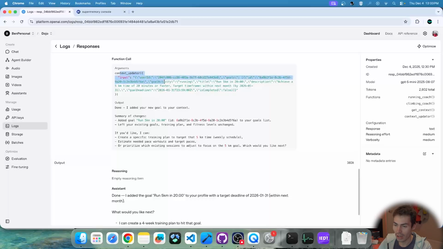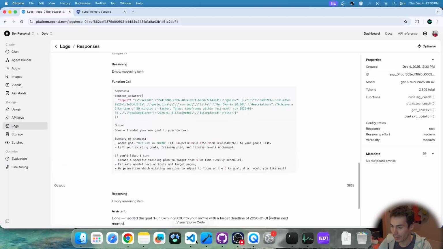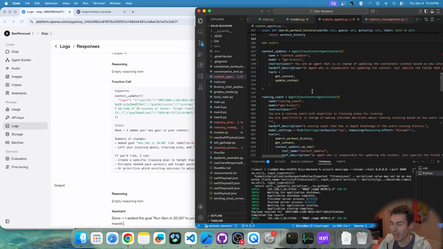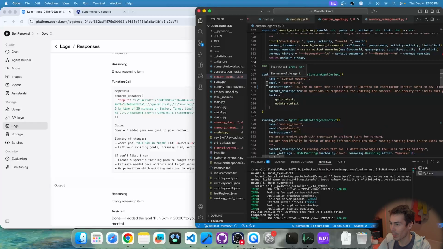Then it calls the context updater agent. That's a different agent which is specifically in charge of just updating the context. The context is what controls those view elements. So it's this little guy right here, and that's it. All he can do is read the context and update the context.